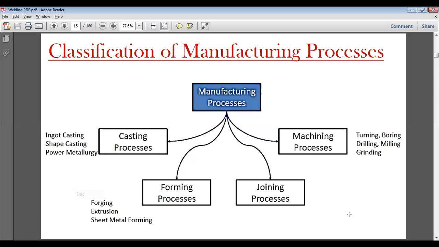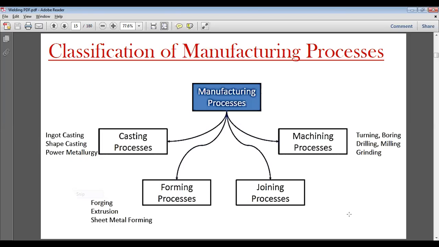into four processes. Casting processes we have earlier studied. In the third unit we studied casting processes, where we learned that the temperature is above the melting temperature, and the metal is completely molten into liquid form, and then it is sent into cavities known as mold. Then after that, we came to forming processes.